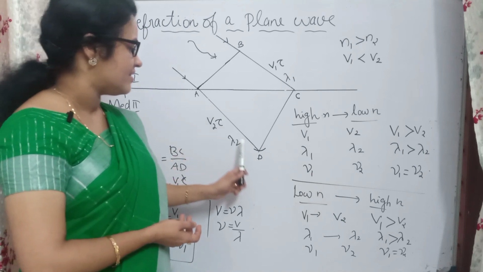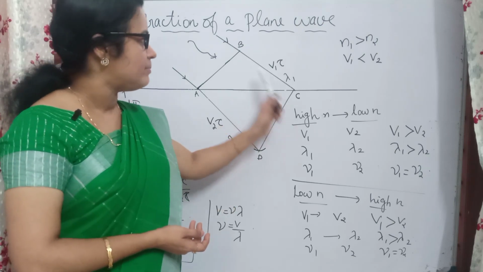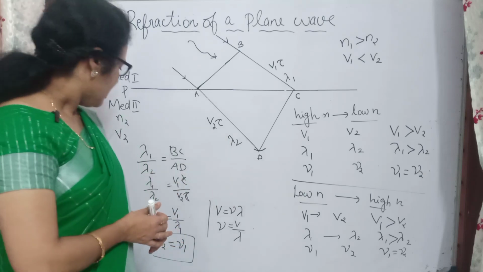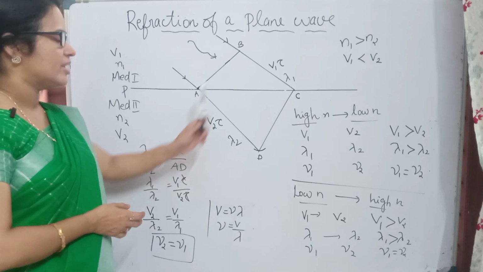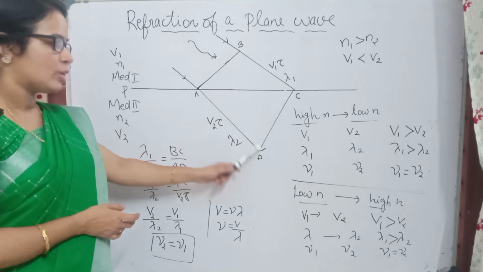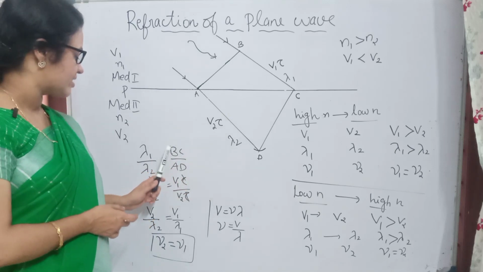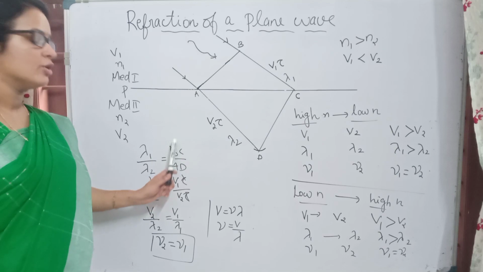So here we can take this wavelength as λ2. So we take the length BC as λ1 and AD as λ2. Now, what will be λ1 by λ2? λ1 by λ2 is equal to BC by AD, since BC is λ1 and AD is λ2.